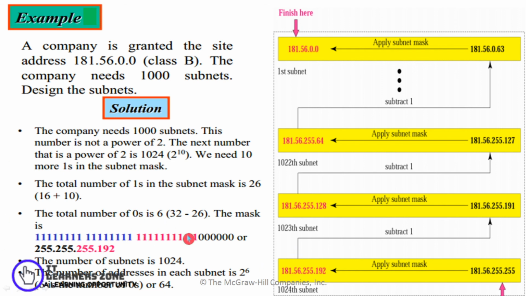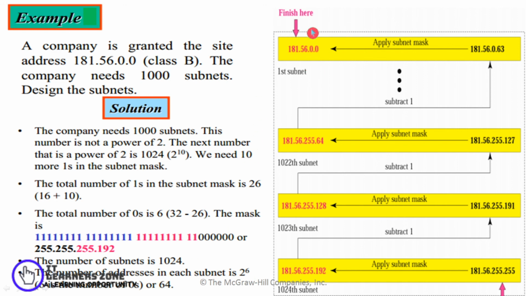So if I borrow 10 bits from the host ID, then the remaining 6 bits can be used as the host ID. So my subnet mask would be 255.255.255, and I will be calculating 2 raised to 7 plus 2 raised to 6, that gives me 192. So the total number of subnets would be 1024, and the number of addresses in each subnet would be 2 raised to 6, which gives me 64.